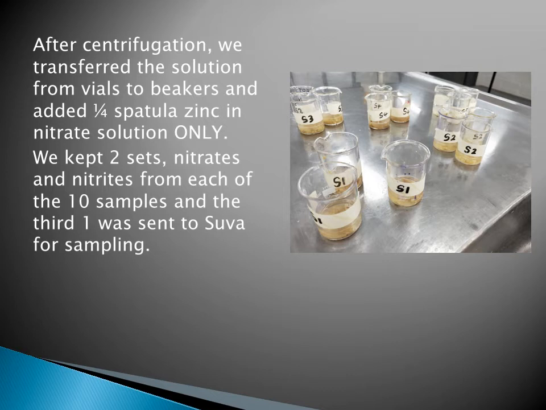After centrifugation, we transferred the solution from vials to beakers and added a quarter spatula of zinc in the nitrate solution only. We kept 2 sets, nitrates and nitrites, from each of the 10 samples, and the third one was sent to Suva for sampling. You can see there are 3 beakers, labeled S1, S2 and S3. S1 was nitrate, S2 was nitrite, and S3 was the sample that was sent to Suva for sampling.